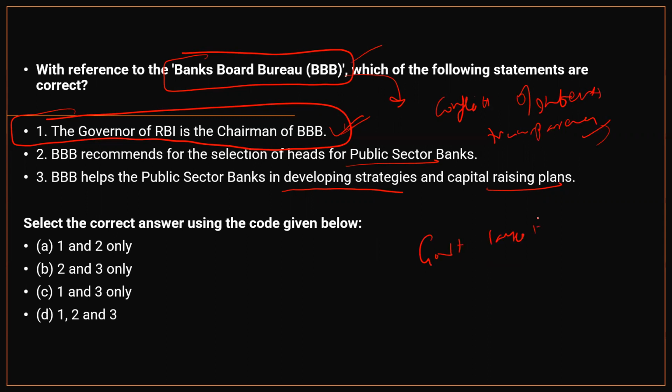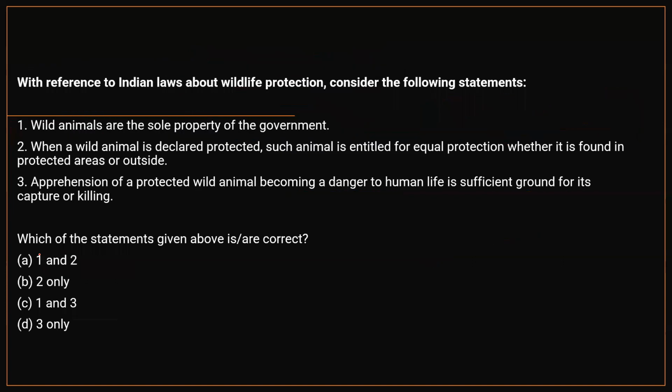Now think, if the Governor of RBI is the chairman of the Banks Board Bureau, doesn't that go against the basic reason why the Banks Board Bureau was brought in? Because it again leads to conflict of interest, and it may lead to interference of government. So statement 1 is wrong. Once you remove statement 1, you are left with 2 and 3. Again, just the basic knowledge and application of this basic knowledge helps you to solve this question.